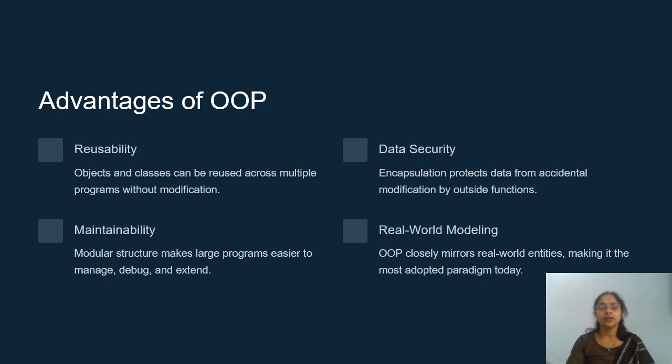And the fourth one is real world modeling. It supports real world problems as well. That means it is close to real world problems and makes decisions accordingly.